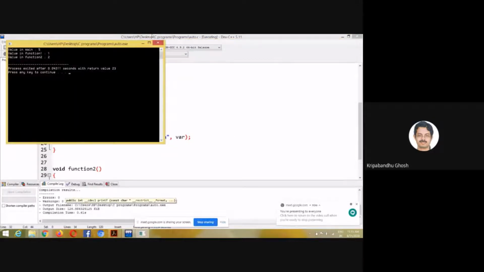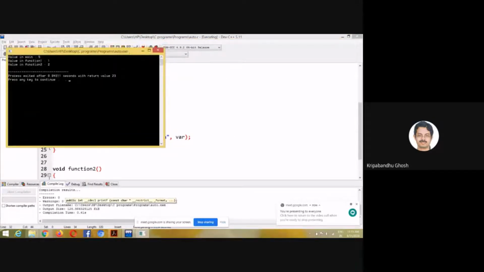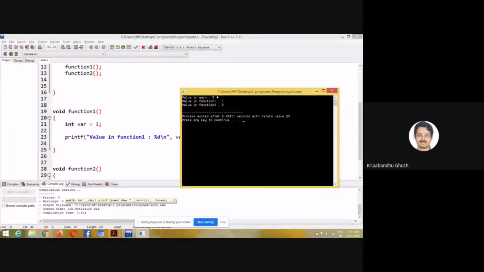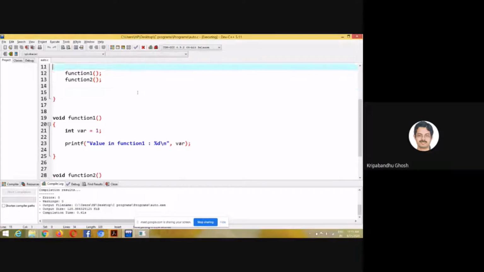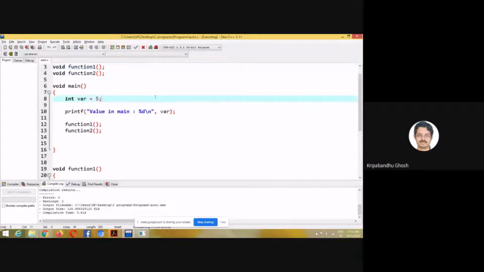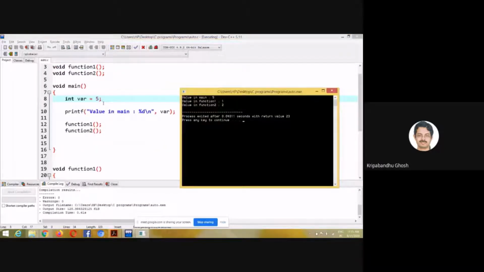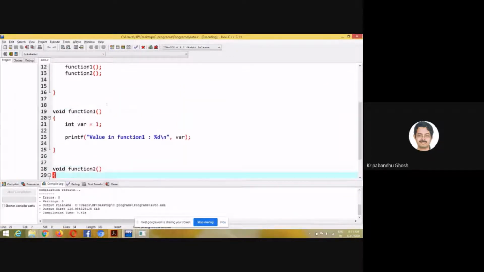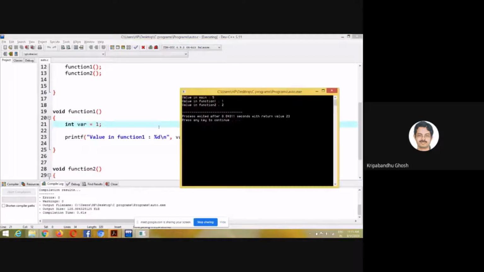So if you can see the output, value in function main is 5. As you can see, within function main, the value of the variable is 5. In function 1, the value is 1, because the value of variable var is 1 in function 1, so that is getting printed.